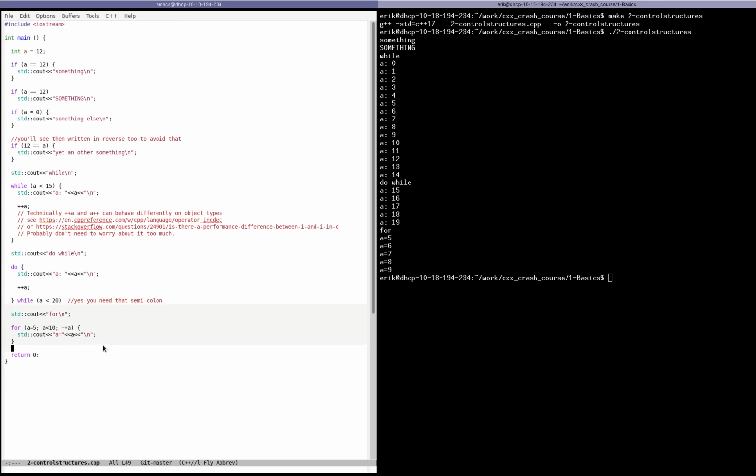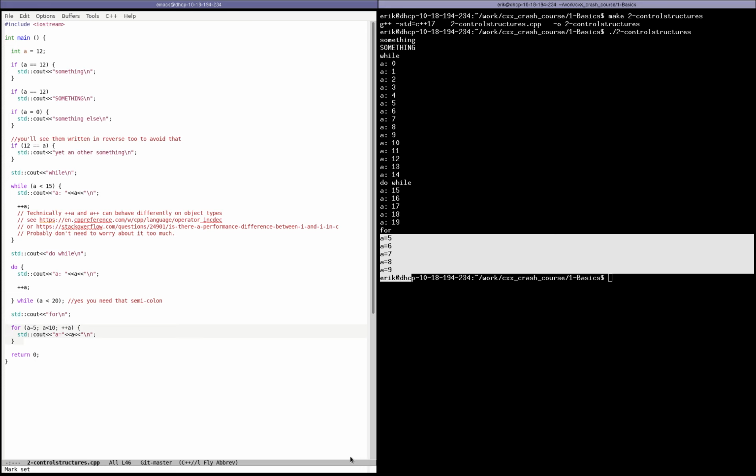Or you have for loops. For loops work, I suppose, like in most languages. It's these three statement kind of things. That's the statement to initialize, that's the statement to test whether you keep looping or not, and that's the statement that you do at the end of each iteration of the loop. And so this is going to do, once again, the same thing. It's going to print a for all a from 5 to 10, which is what we get here.